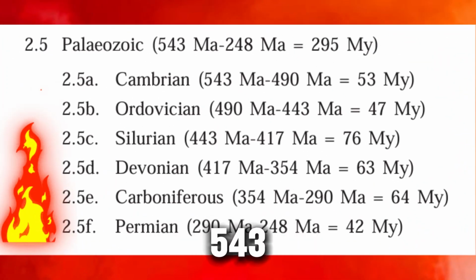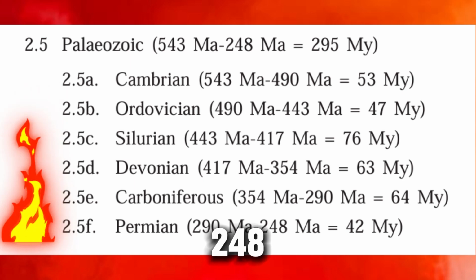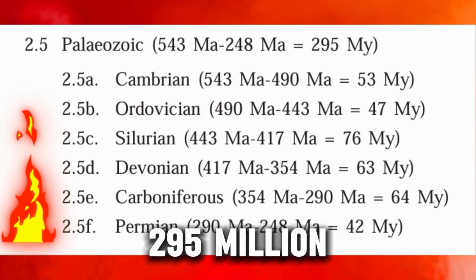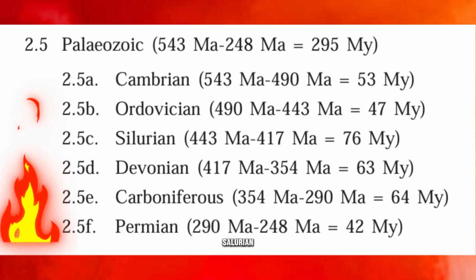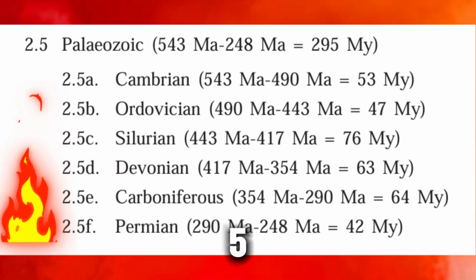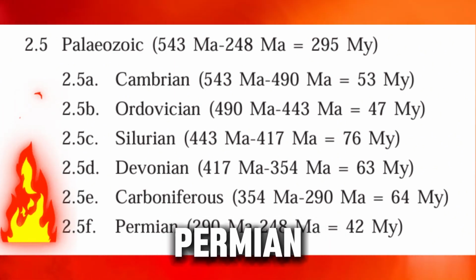Paleozoic: 543 Ma to 248 Ma equals 295 million years. It comprises the 1 Cambrian, 2 Ordovician, 3 Silurian, 4 Devonian, 5 Carboniferous, and 6 Permian.